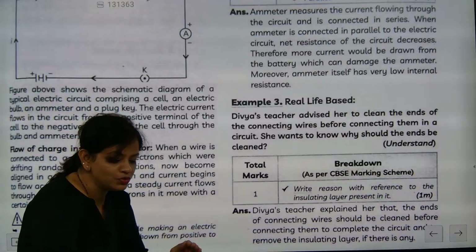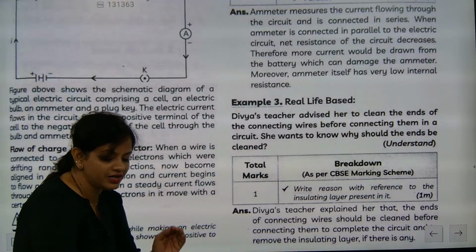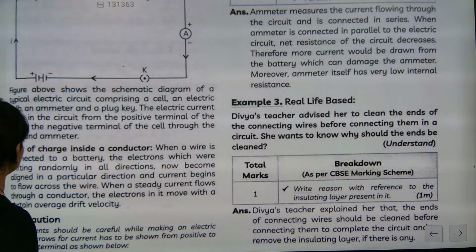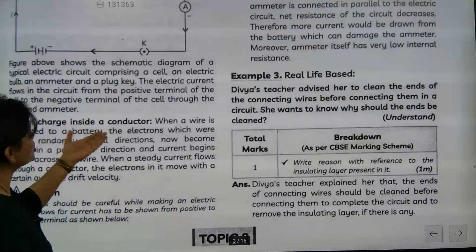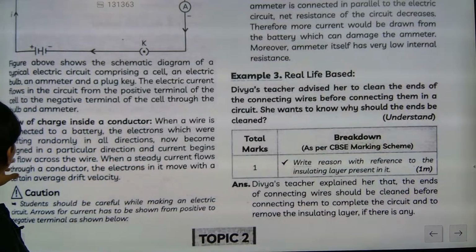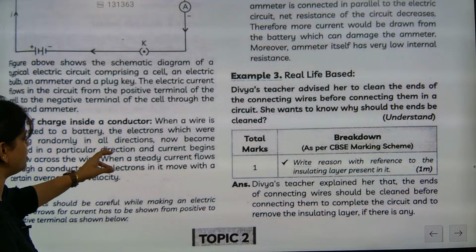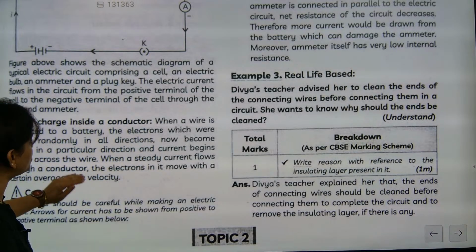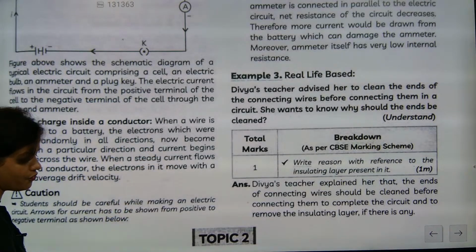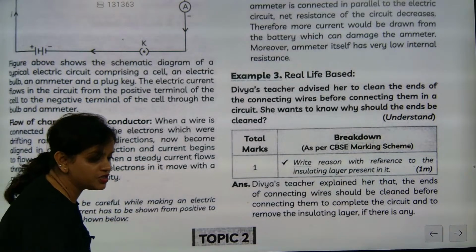It is due to the potential difference generated in the circuit that the current will flow. I hope you understood. So when a wire is connected to the battery, the electrons, which were drifting randomly, become aligned in a particular direction. They go from the negative terminal to the positive terminal.